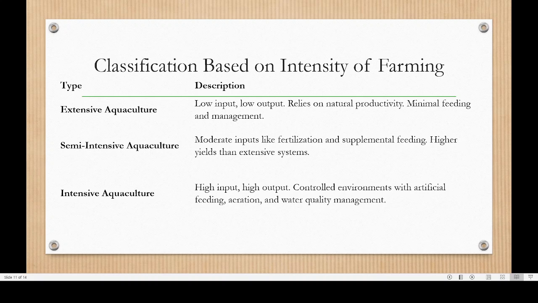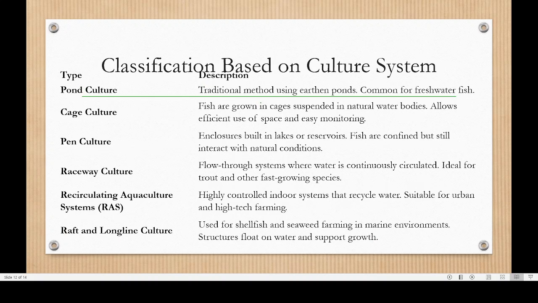We will be rearing fish in a tank, where oxygen aerators will be given. We will be checking the water quality. We will be giving them food, so that everything is controlled, so that higher growth of the fish will be possible, and that is known as intensive aquaculture. So these are the three types based on intensity of farming.